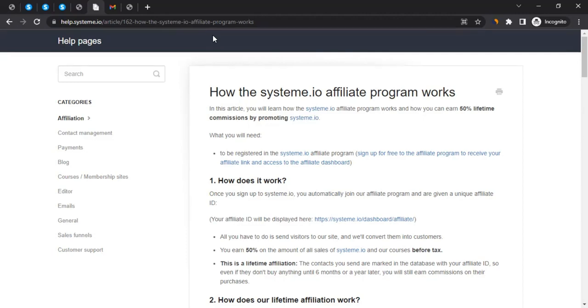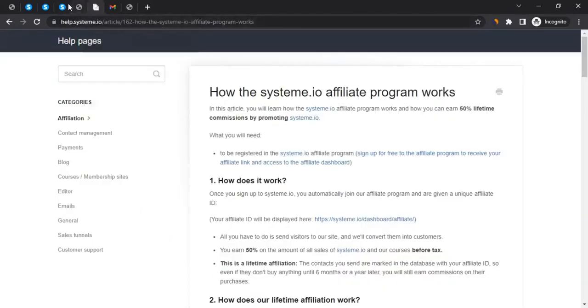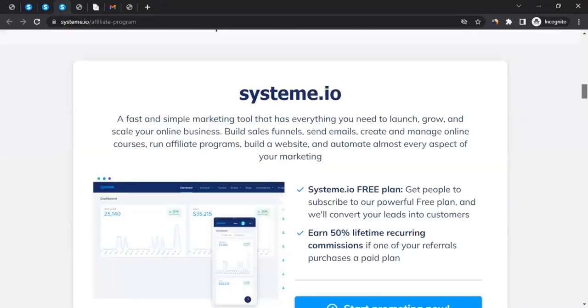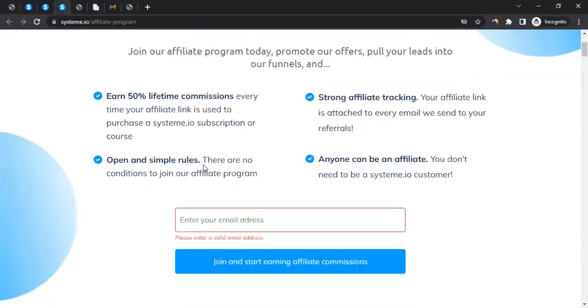I will try my best to cover as much as I can from both of these resources, but still, if you want more information, you can go to this page as well as this page, and I think that will be all you need to understand the affiliate program. All right, if you want to explore further, you can scroll down, but let's talk about how to join the affiliate program.